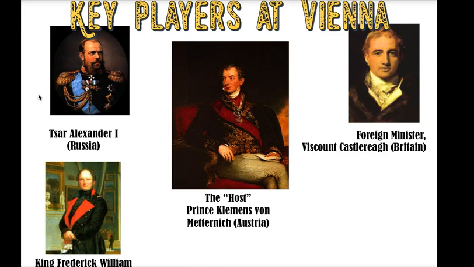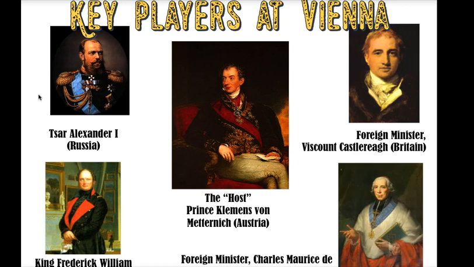Alexander I of Russia is going to be present. He is the ruler of Russia, and he is coming to the conference with an idea of creating an alliance of Christian monarchs, and he will form the Holy Alliance. And our last one is France, of course, represented by Talleyrand, and their goal is to be seen as an equal and to hopefully avoid harsh punishment.